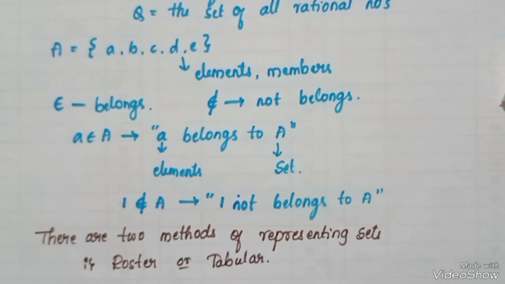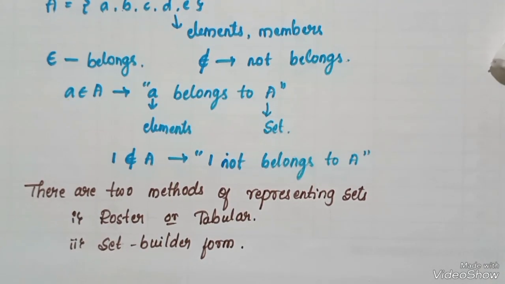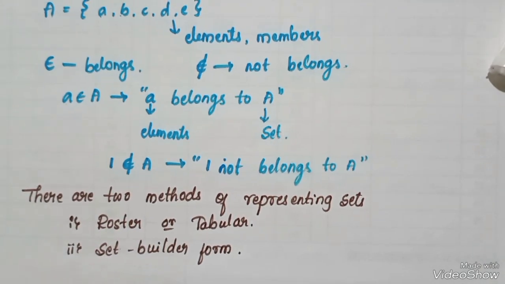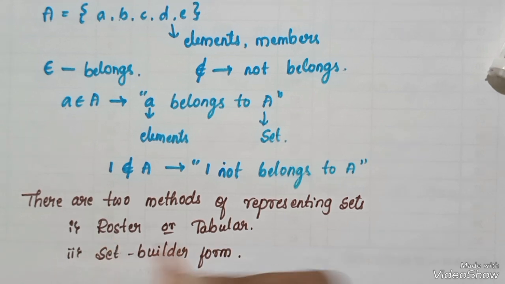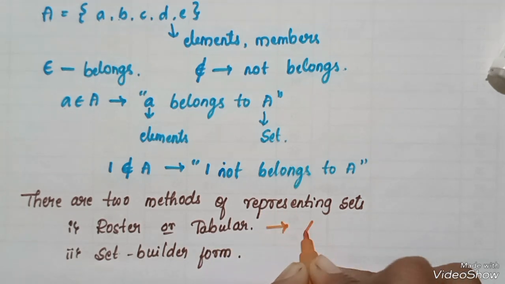Okay, another one is set builder form. Usually, simply what I say, roster. Roster or tabular means list.